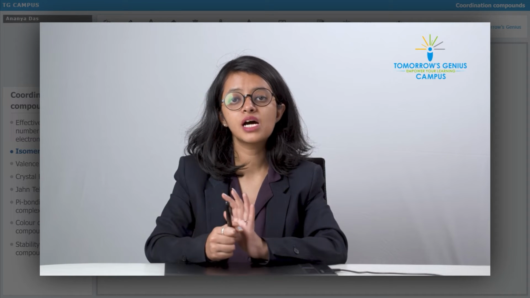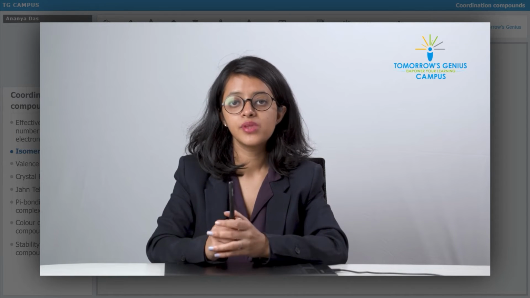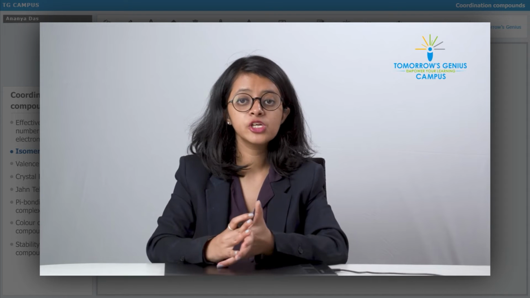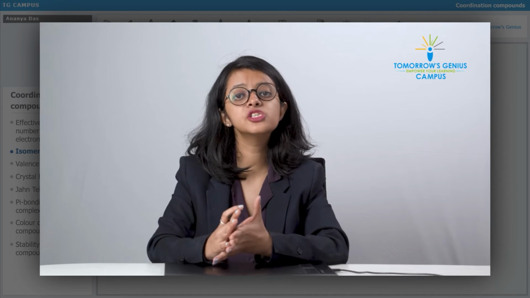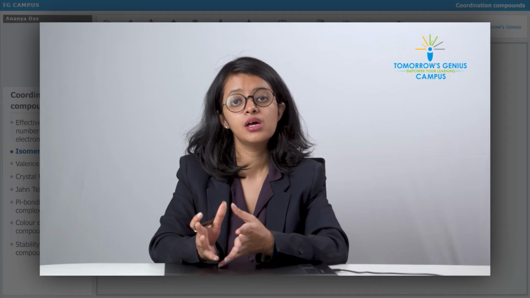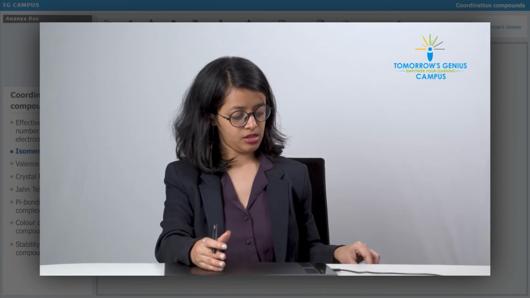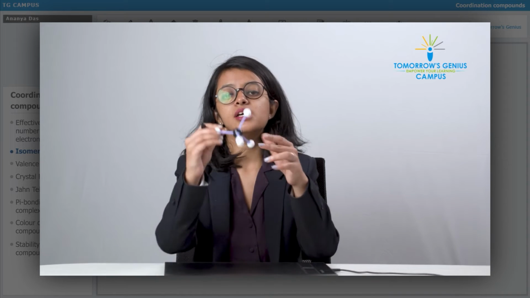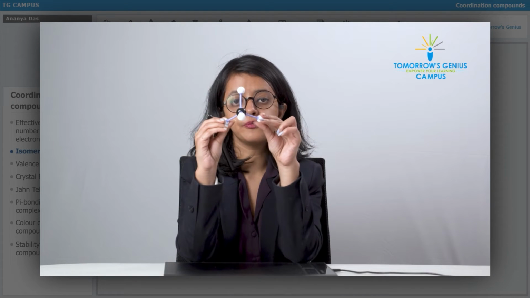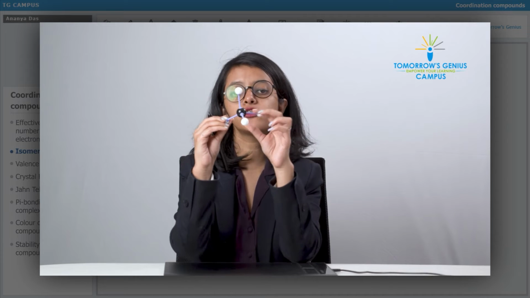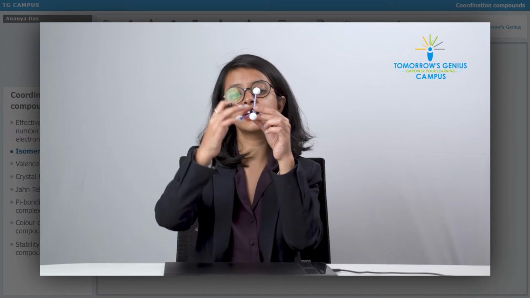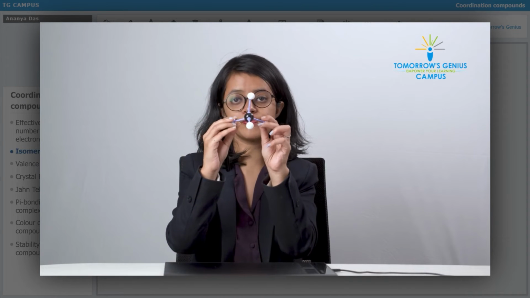Okay, so now we come to the next point. In a complex, if the coordination number is 4 and the geometry is tetrahedral, there will be no geometrical isomers. This is a tetrahedral molecule. Coordination number is 4. To the central metal atom, there are 4 ligands attached in a tetrahedral fashion.